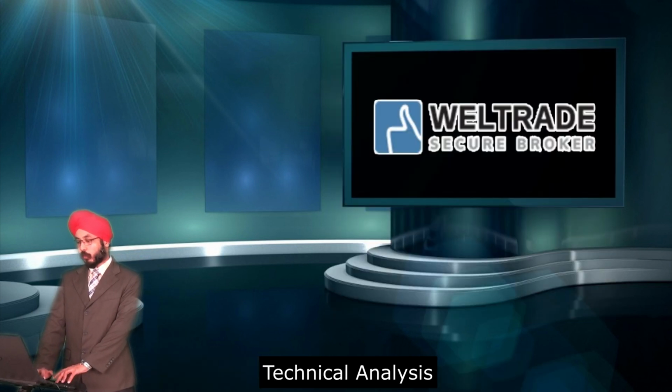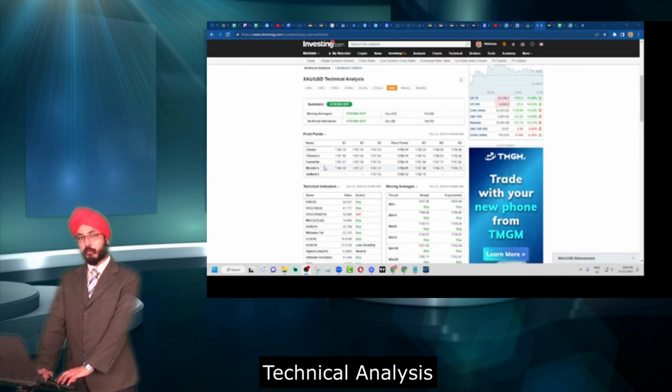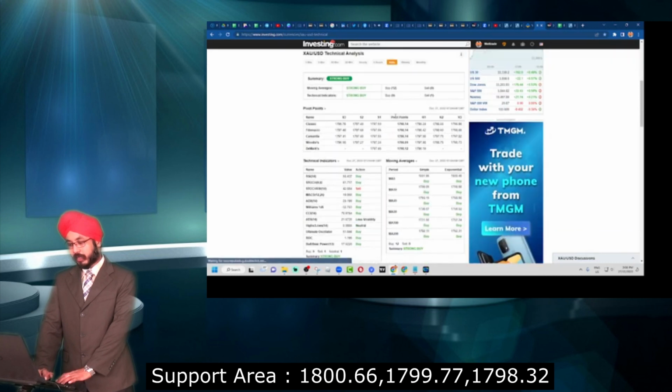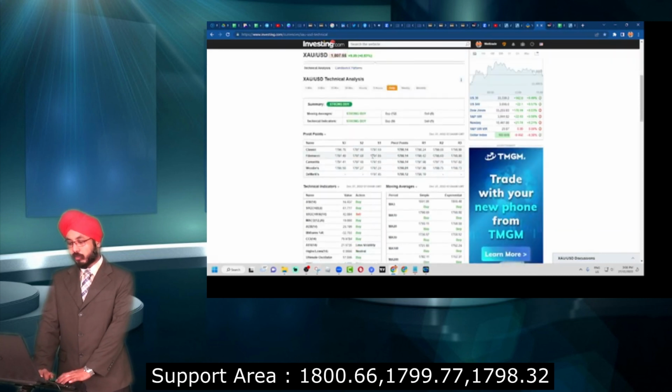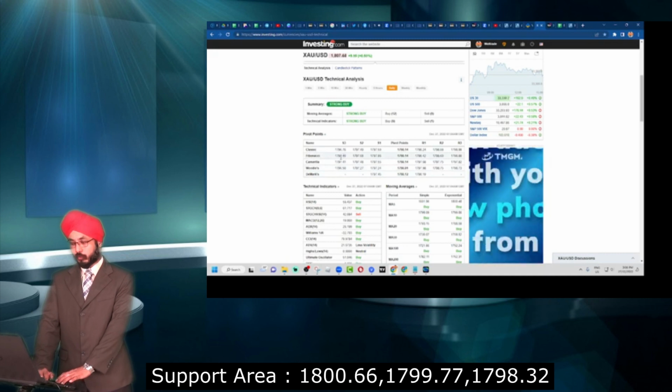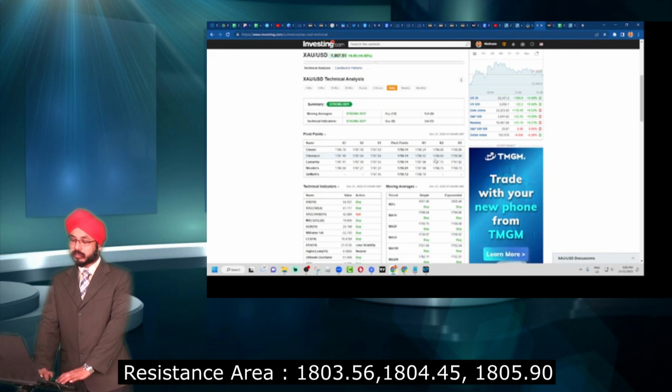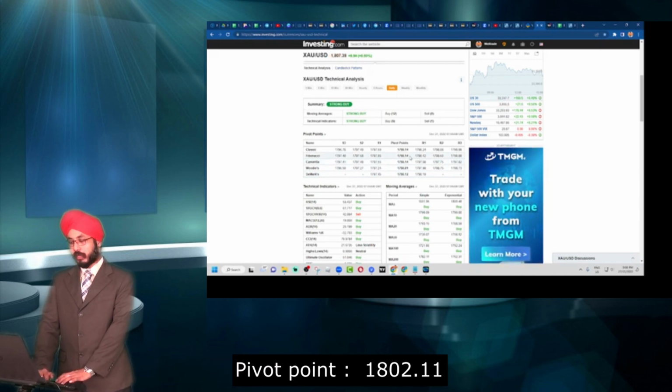Moving forward with the technical analysis, as we are able to see over here, we have 3 support points and 3 resistance points based on Fibonacci. Our first support point is 1800.66. Our second support point is 1799.77 and our support 3 is 1798.32. Our resistance 1 is 1803.56. Our resistance 2 is 1804.45 and our resistance 3 is 1805.90. And our pivot point is 1802.11.